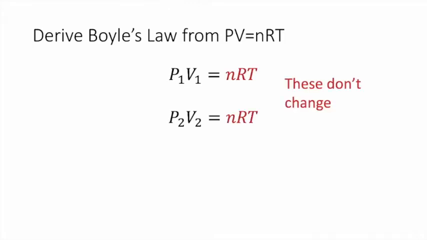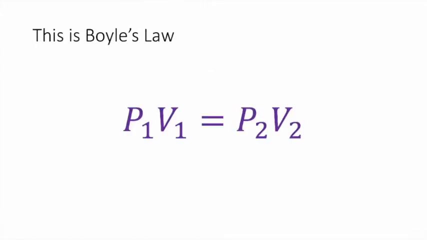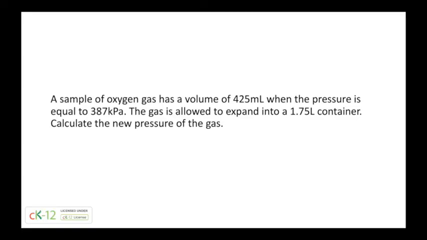Now, nRT, they don't change. So we are going to set these equal to each other, and we get Boyle's law: P1V1 equals P2V2.